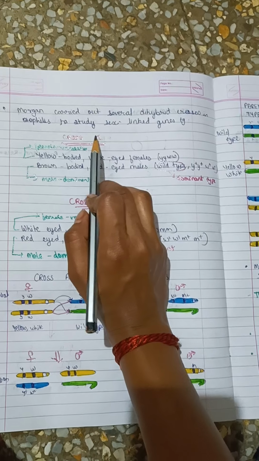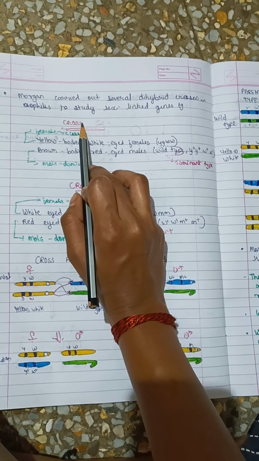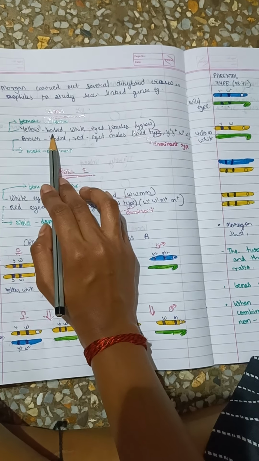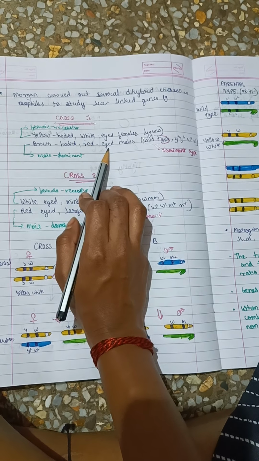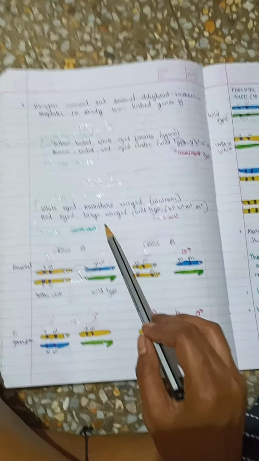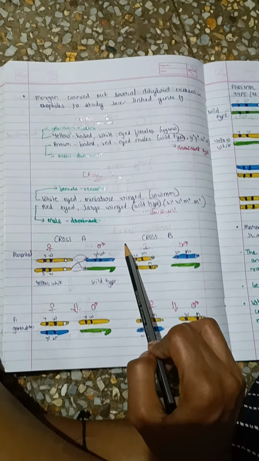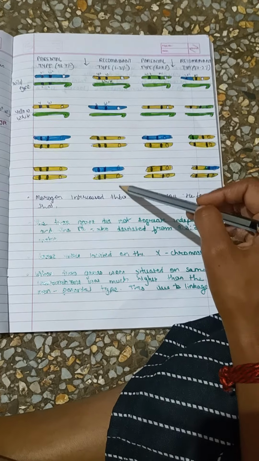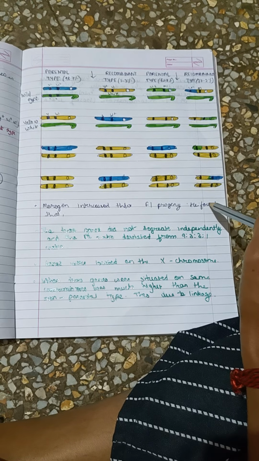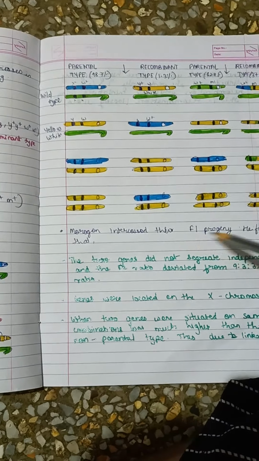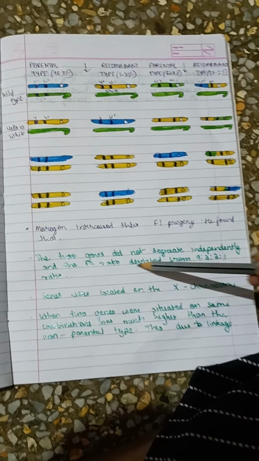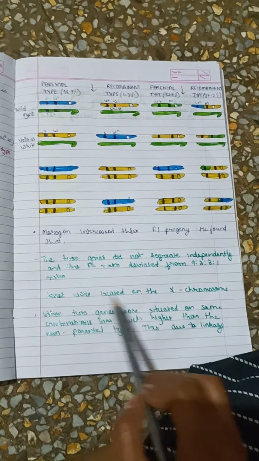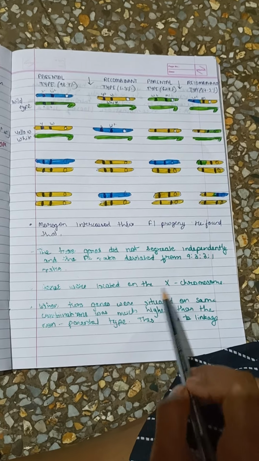Morgan carried out several dihybrid crosses in Drosophila to study sex linked genes. Cross 1, yellow bodied, white eyed females. Cross 2, cross A and cross B. Morgan was interested in their F1 progeny. He found that the two genes did not segregate independently and the F2 ratio deviated from the 9:3:3:1 ratio. The genes were located on the X chromosome.